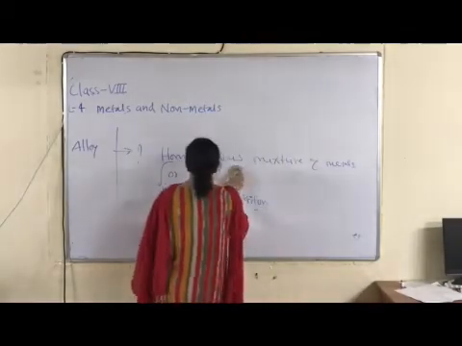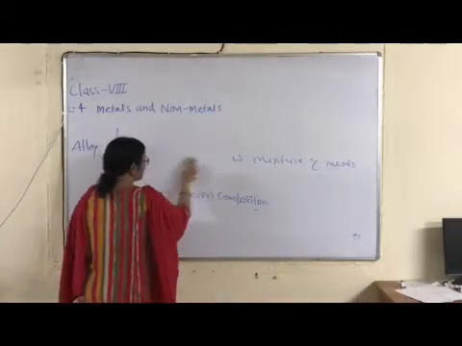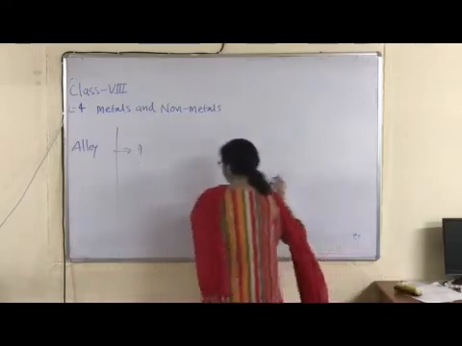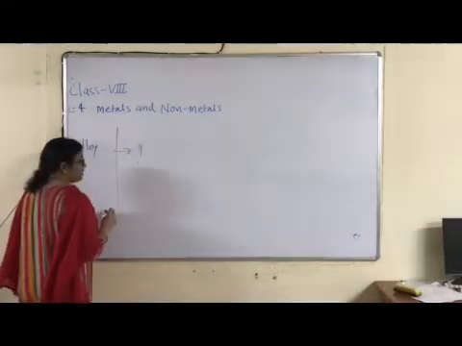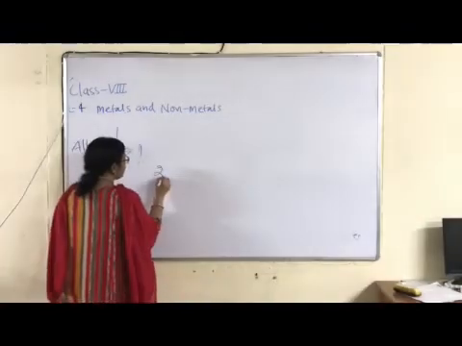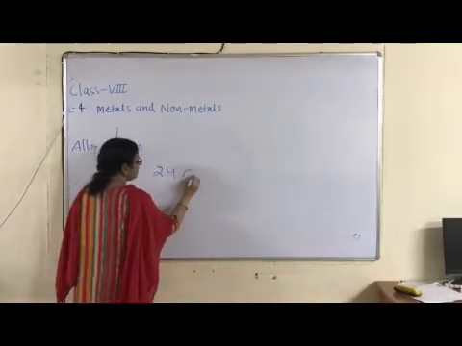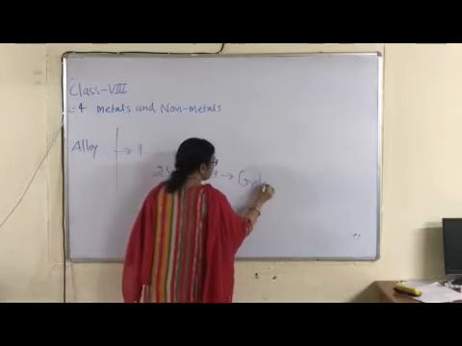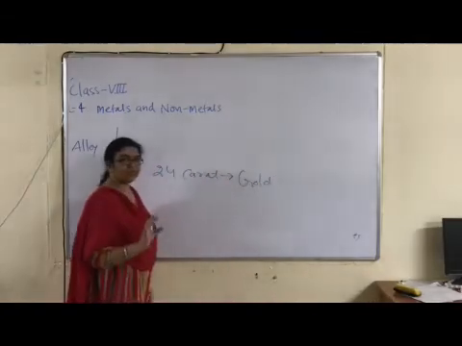Gold alloy, which is used in which industry? Ornament industry. So pure gold is 24 karat gold, 100% pure. You can measure its order of purity in terms of carat. Okay, children. 24 karat gold means 100% pure. Only gold is present.